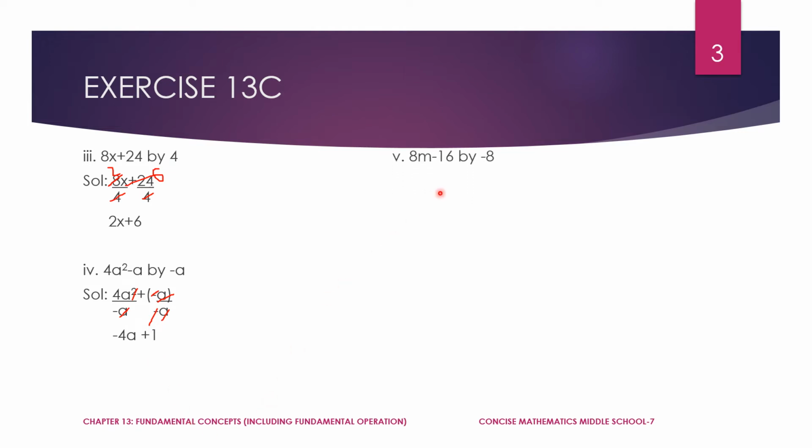Fifth question, 8m minus 16 by minus 8. Here the divisor is again a mononomial. So you can just divide it with each term. This is binomial. With each term you need to divide this minus 8. So 8 ones are 8, 8 2s are 16.